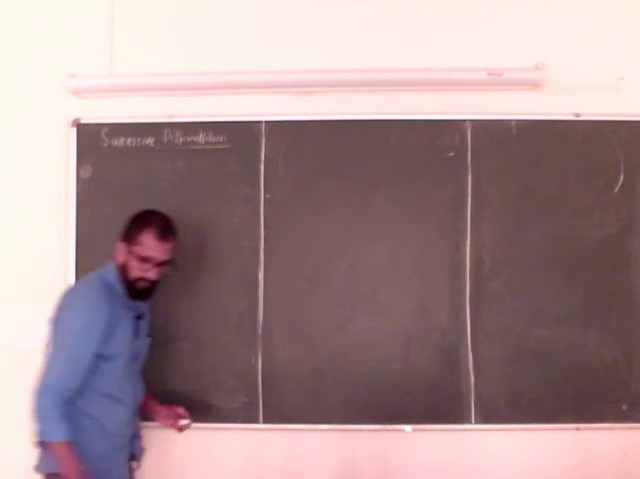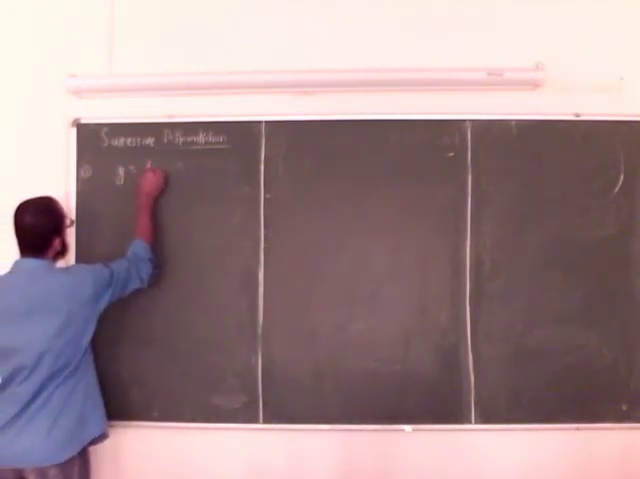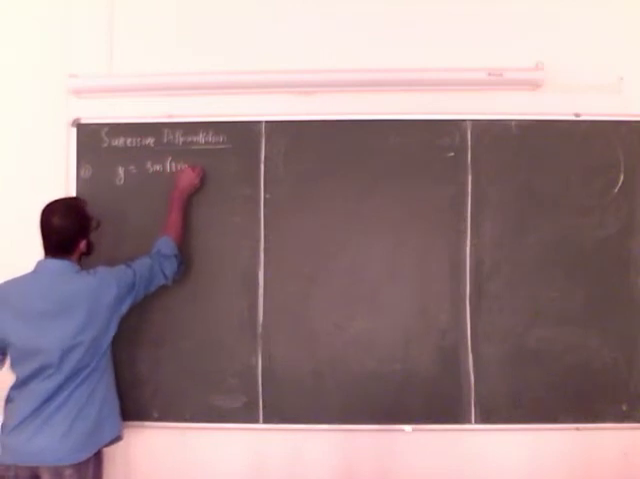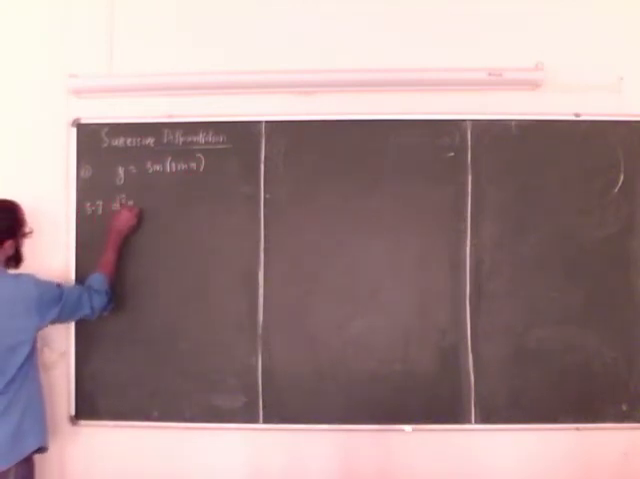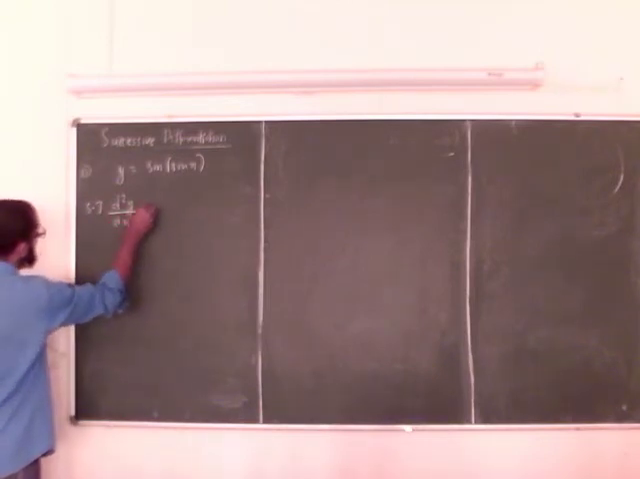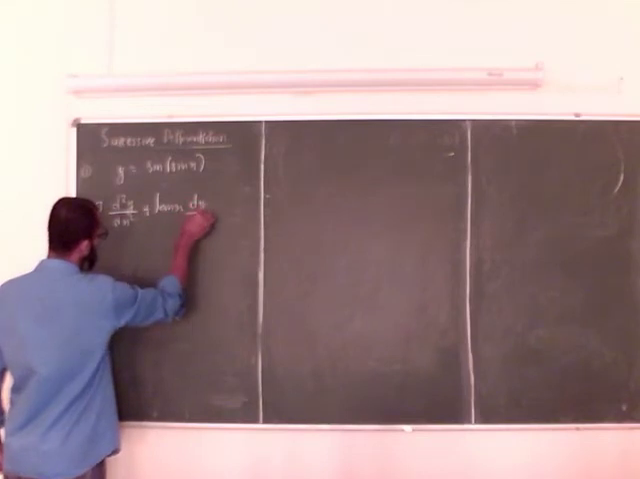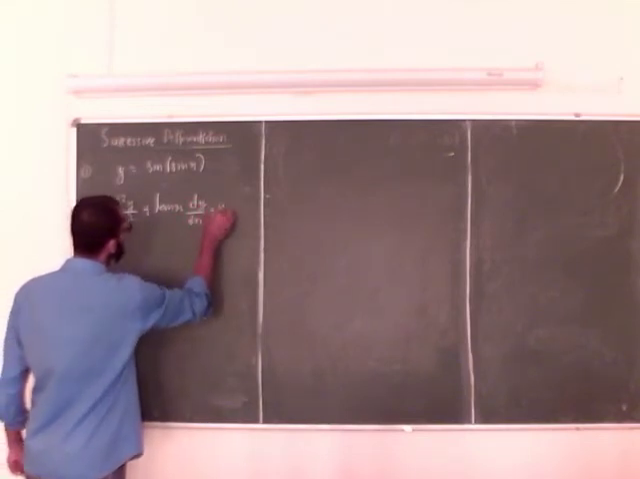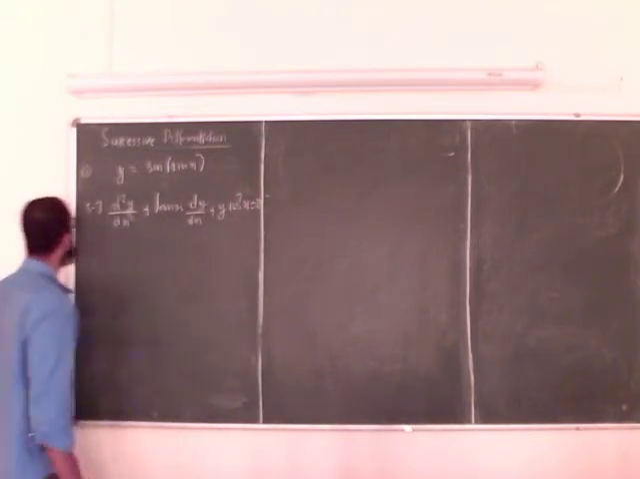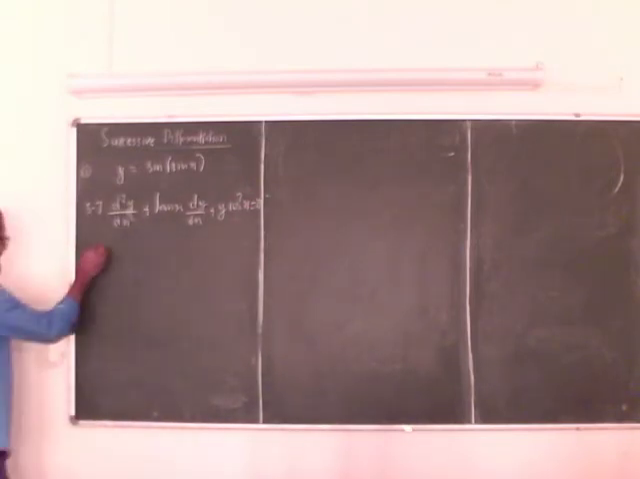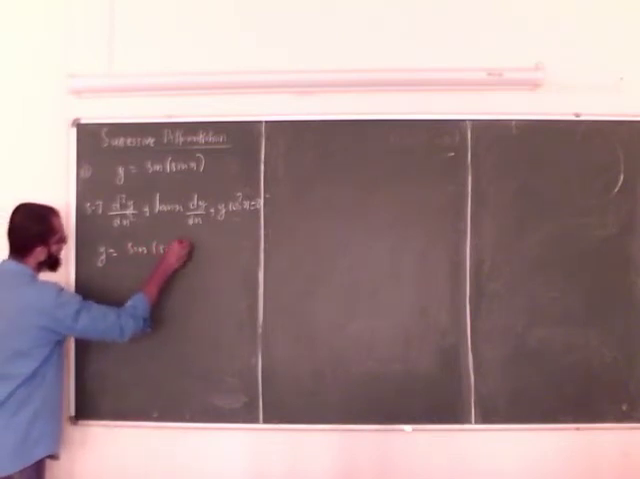Suppose y is equal to sine of sin x. Show that d square y by dx square plus tan x dy by dx plus y cos square x is equal to 0. So my function is y is equal to sine of sin x.